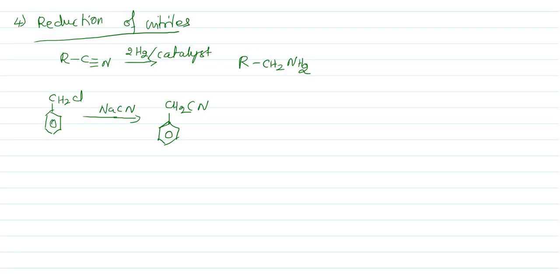This benzyl cyanide can be reduced in presence of hydrogen and nickel at 140 degrees centigrade. If you reflux this compound, you get this kind of product, CH2CH2NH2. In the C triple bond N, this carbon is converted into CH2 and this nitrogen is converted into NH2.